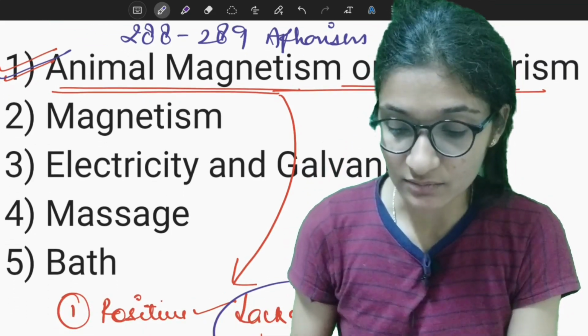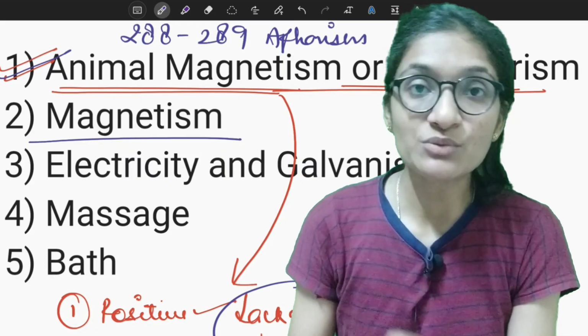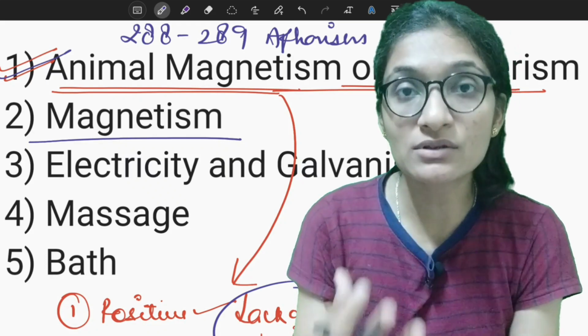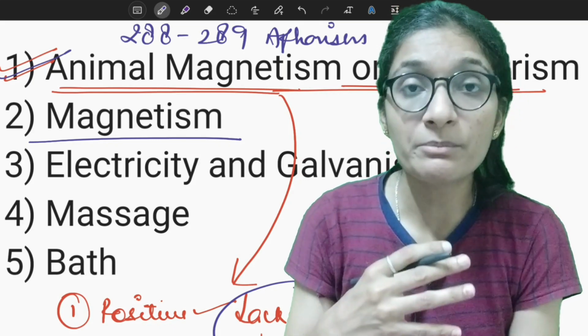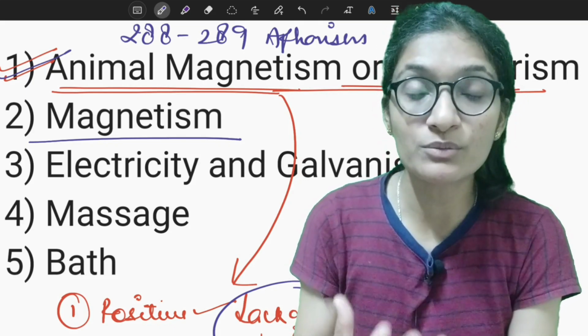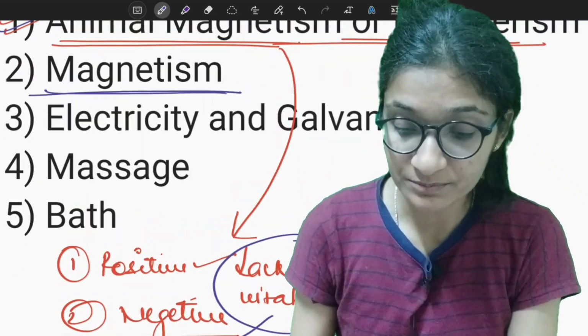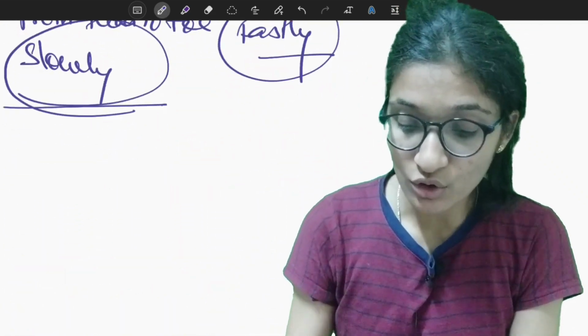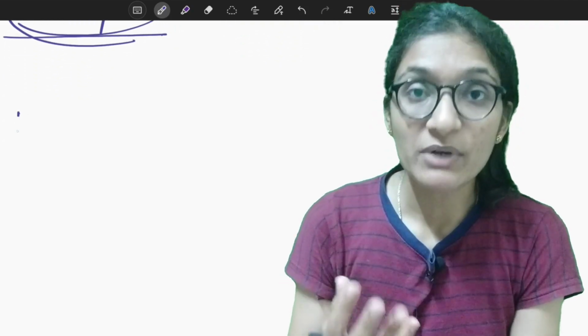Next is magnetism. What does magnetism mean? Magnetism simply means we are transferring magnet powers. As we know, medicines are also prepared from magnet powers, that is the north and the south pole. The north and south pole are used to prepare the medicine.